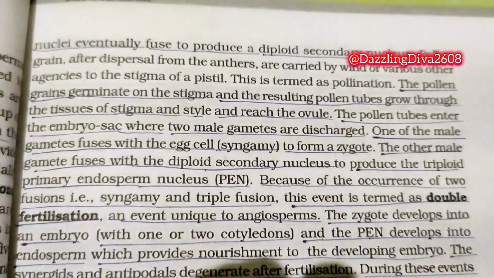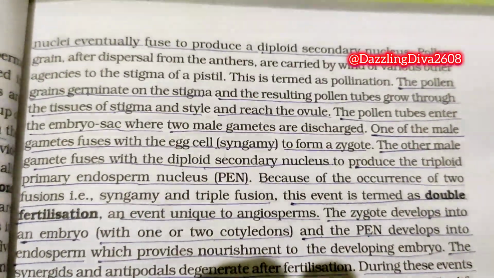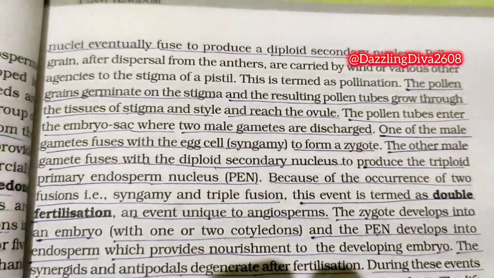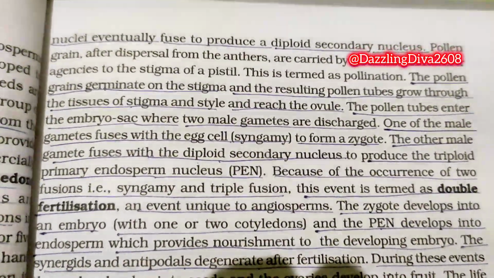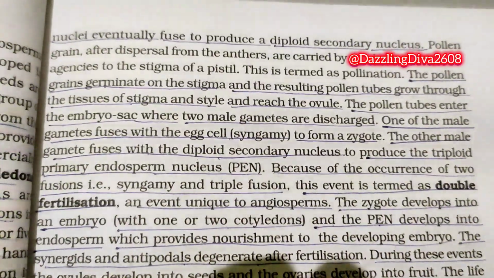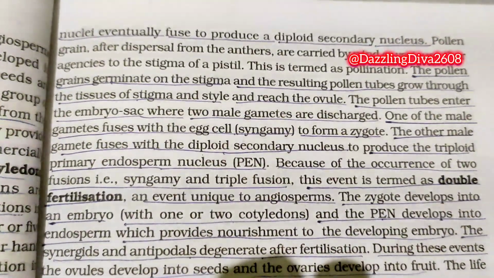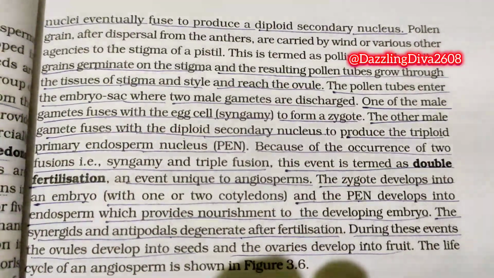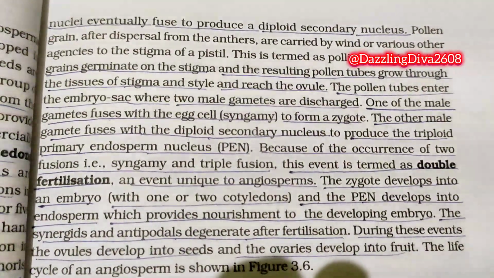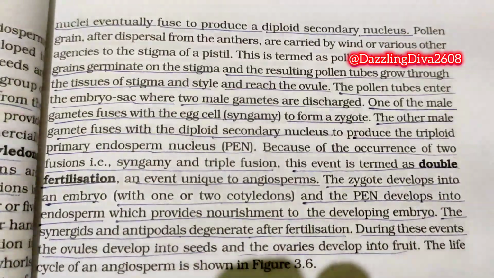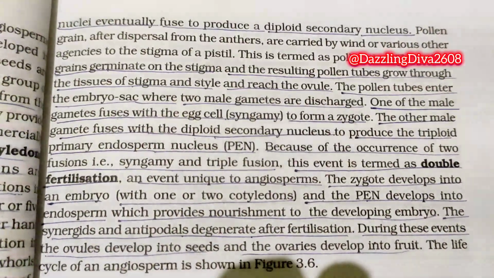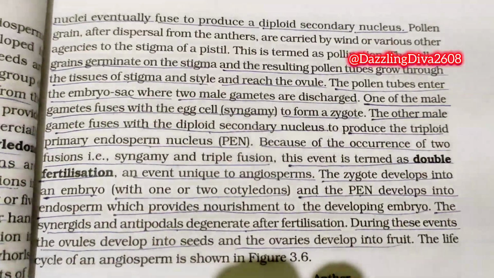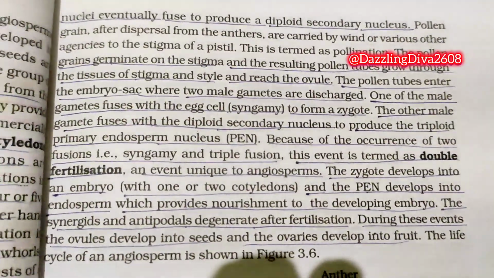Pollen grains after dispersal from the anthers are carried by wind or various other agencies to the stigma of a pistil. This is termed as pollination. The pollen grains germinate on the stigma and the resulting pollen tubes grow through the tissues of stigma and style and reach the ovule. The pollen tubes enter the embryo sac where two male gametes are discharged. One of the male gametes fuses with the egg cell, syngamy, to form a zygote. The other male gamete fuses with the diploid secondary nucleus to produce the triploid primary endosperm nucleus, PEN.